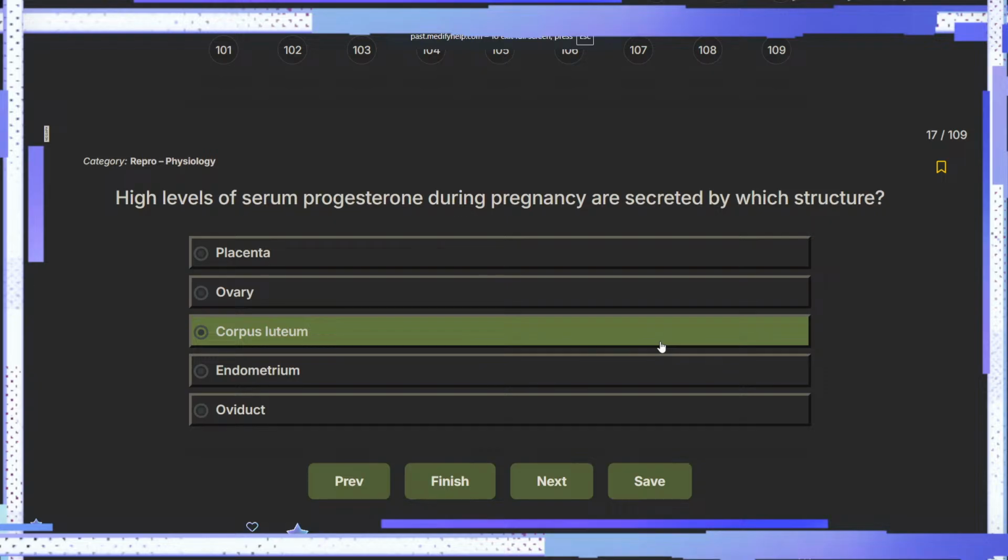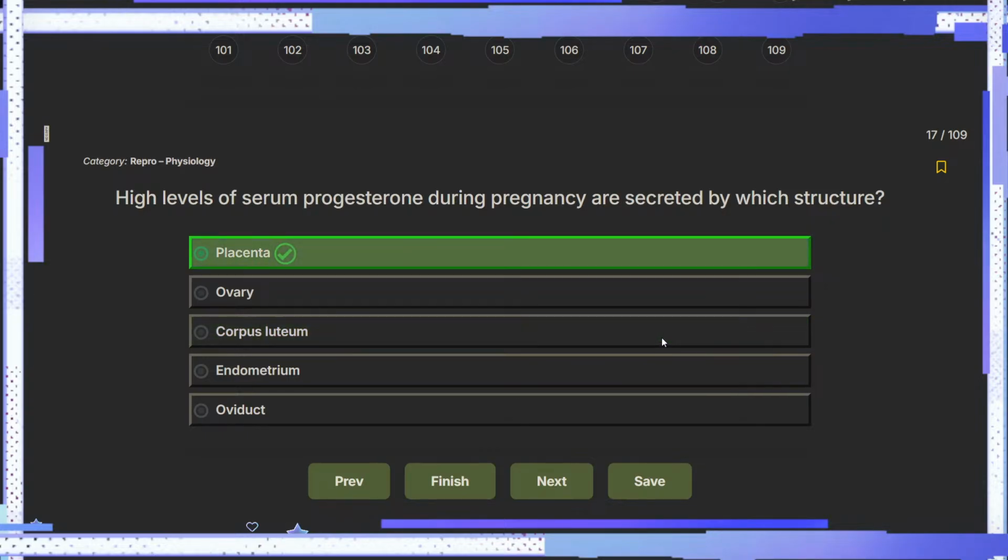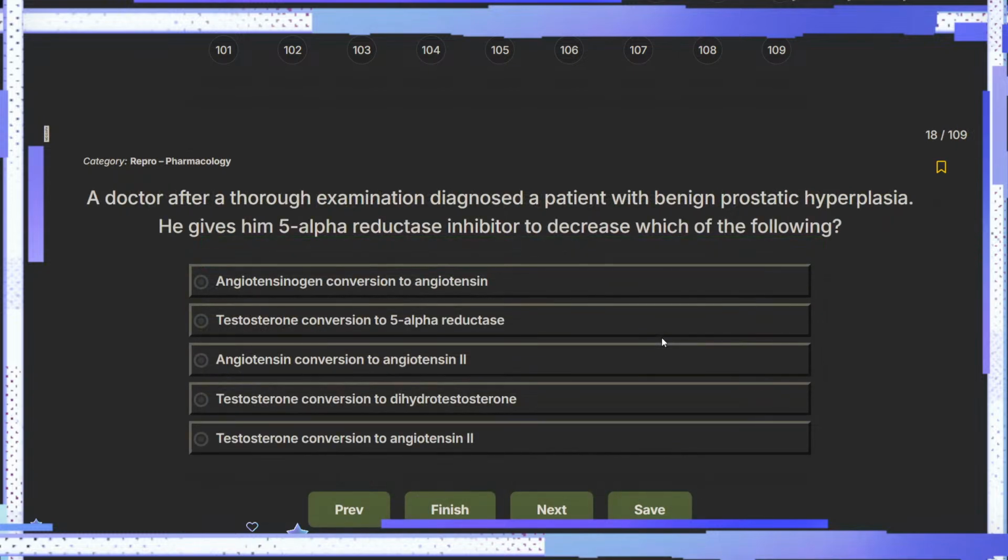Next question: high levels of serum progesterone during pregnancy are secreted by which structure? When it says during pregnancy, it's not referring to the corpus luteum. The corpus luteum is at the start of pregnancy and before pregnancy, while during pregnancy, the main source is the placenta.